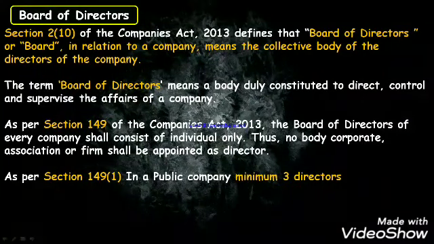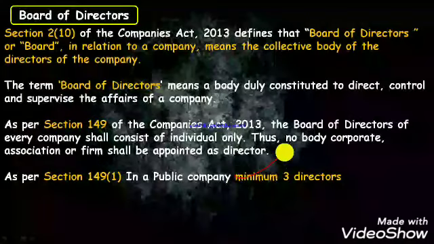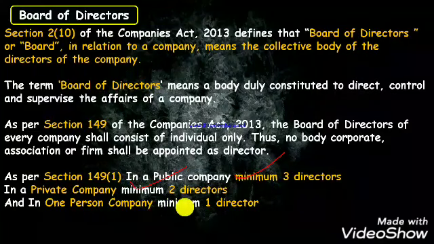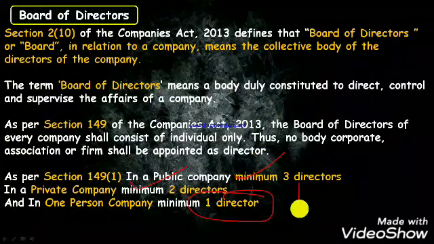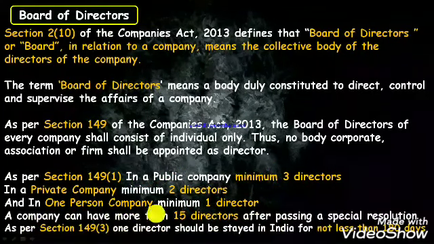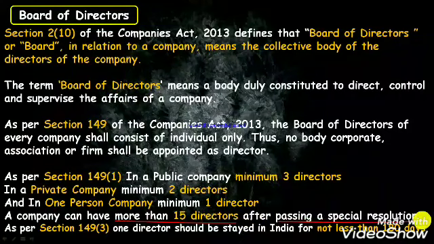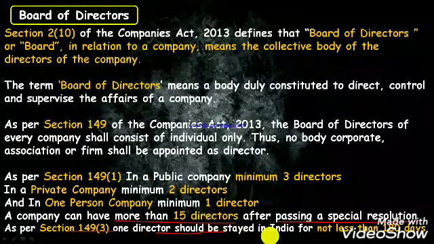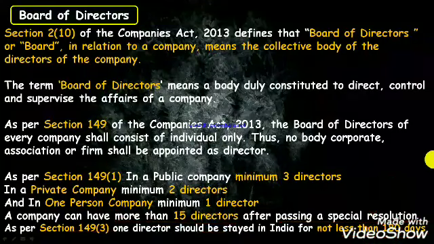As per section 149 subsection 1, in a public company a minimum of 3 directors, minimum how much? A minimum of 3 directors is required. In a private company a minimum of 2 directors are required. In a one person company a minimum of 1 director is required. Remember this, very important for your MCQ examination. A company can have more than 15 directors after passing a special resolution as described in section 149. One director should stay in India for not less than 180 days. I hope you got a very good understanding.